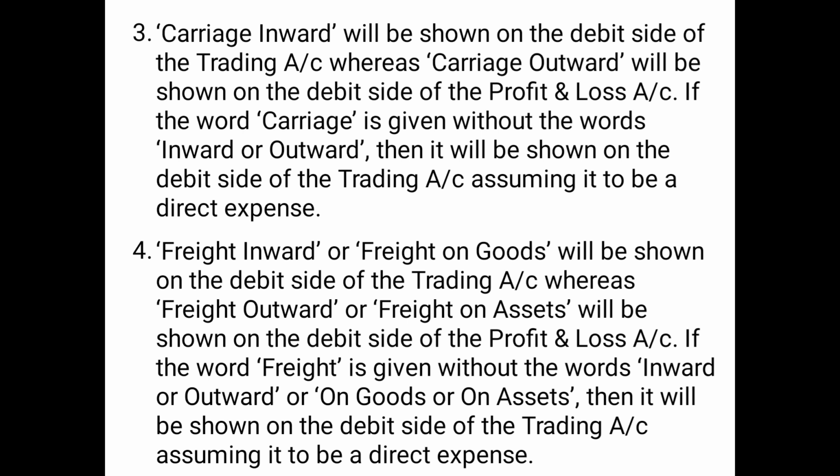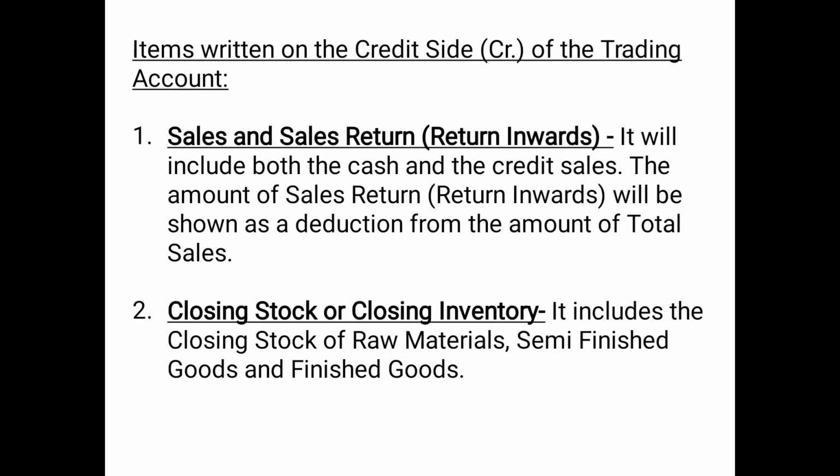trading account. So since till now we have discussed the items to be shown on the debit side, now we are starting with the items to be written on the credit side of a trading account. As you can see, on the credit side, we have to record the direct incomes and the closing stock. The number one item which will be shown on the credit side is sales and sales return, which is also known as return inwards.